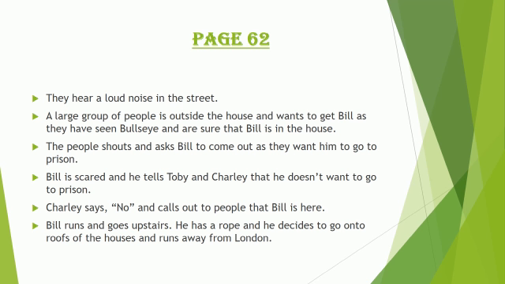as they want him to go to prison because he had killed Nancy. Bill is scared. He tells Toby and Charlie that he doesn't want to go to prison. Charlie says, no, I don't want to help you, and he shouts to the people, "People, Bill is here, come and get him." Now Bill is scared. Bill runs and goes upstairs.